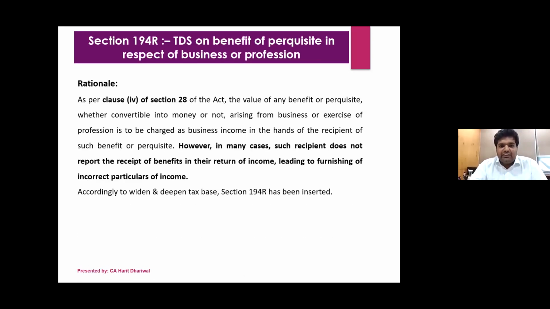As I mentioned in the beginning, the rationale of this section is that in many cases the recipient does not report the benefits in the return. That was the reason why they have now come up with this provision, where TDS will have to be deducted on such amounts.